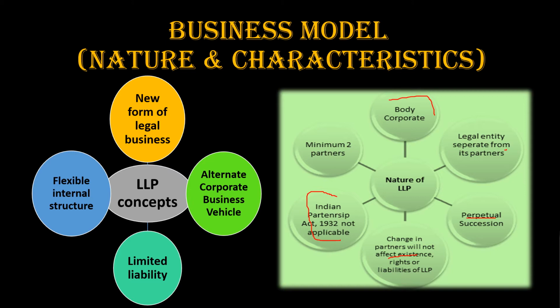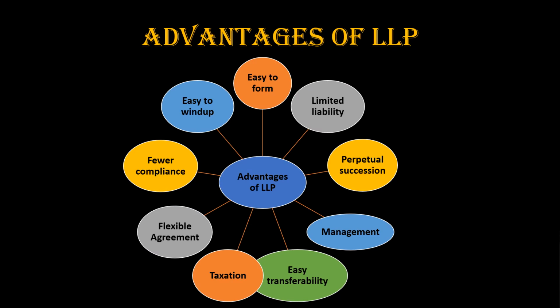The minimum number of partners to form an LLP is 2. And the LLP is also viewed as an alternate corporate business vehicle, so it carries the benefits of both the company and partnership. Limited liability is one of the benefits of a company and flexible internal structure is one of the benefits of a partnership. So this is the business model of limited liability partnership. LLP is suitable for small enterprises and service sector enterprises which require a minimum amount of capital.